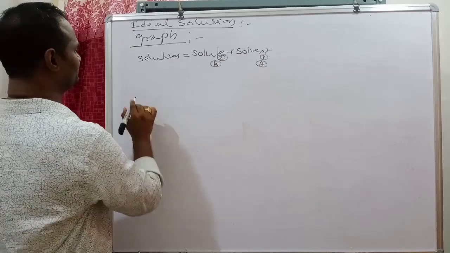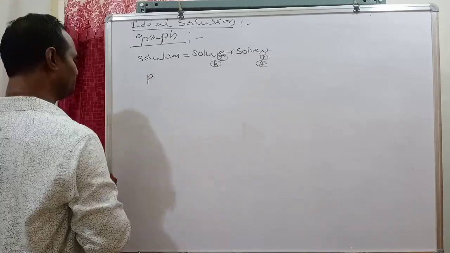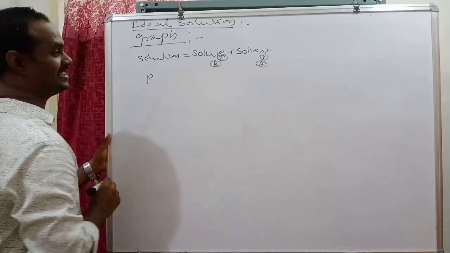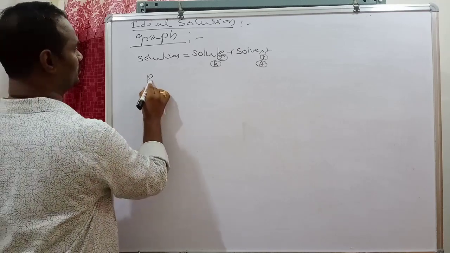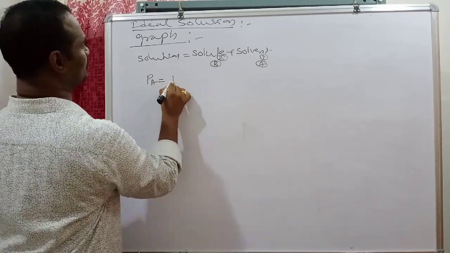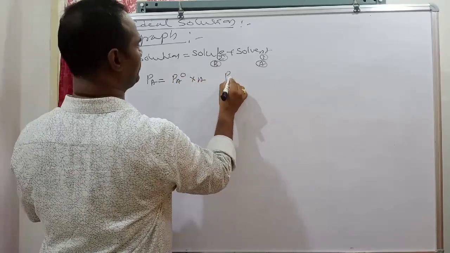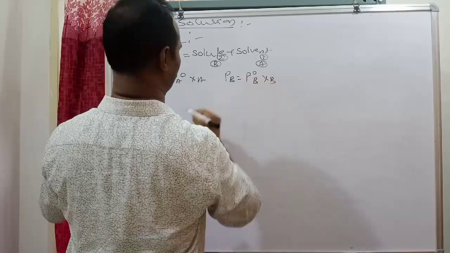Carefully see. According to Raoult's law, the vapor pressure of each component is directly proportional to its mole fraction. Therefore, Pa is equal to P naught A into XA. Pb is equal to P naught B into XB.